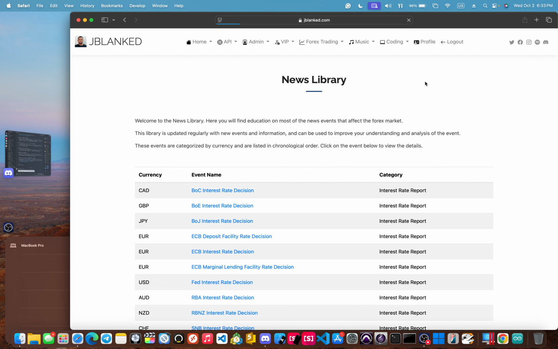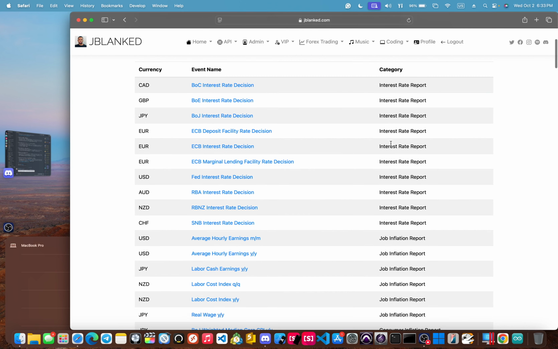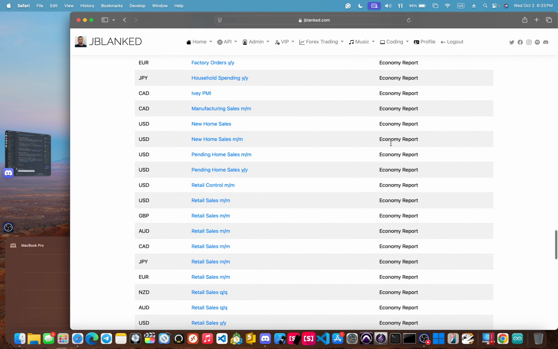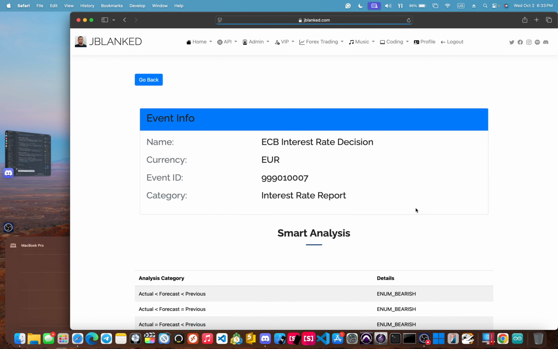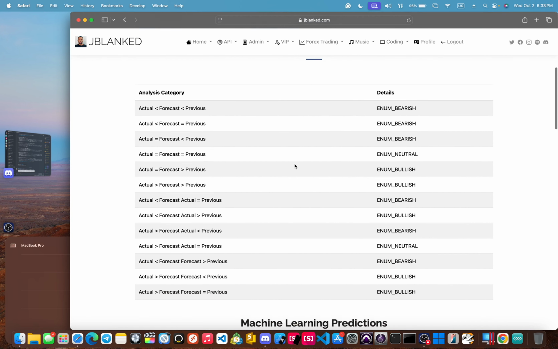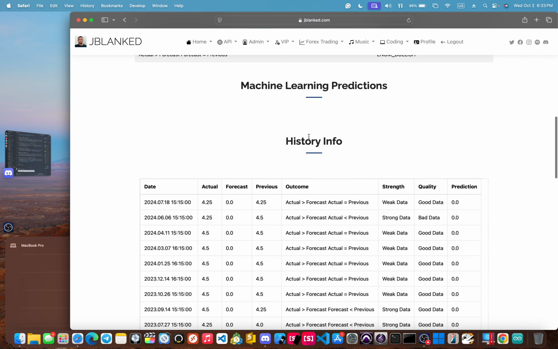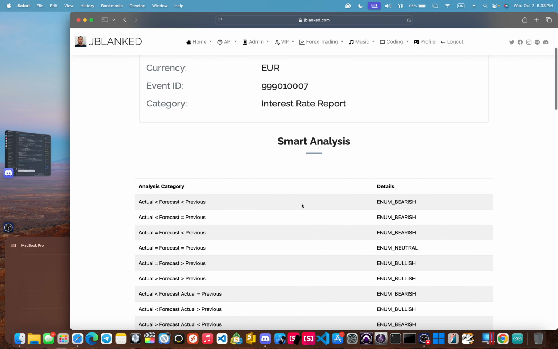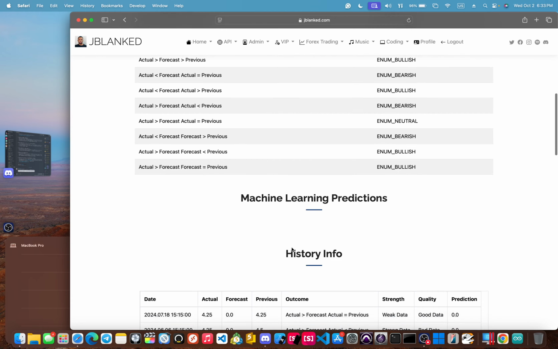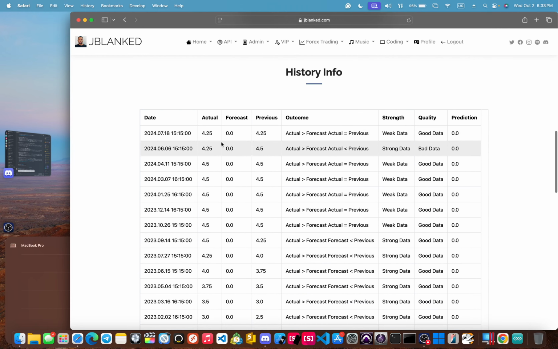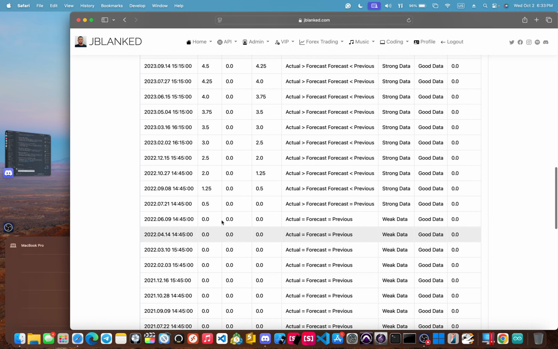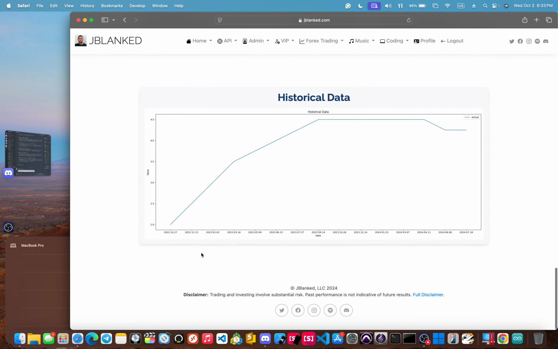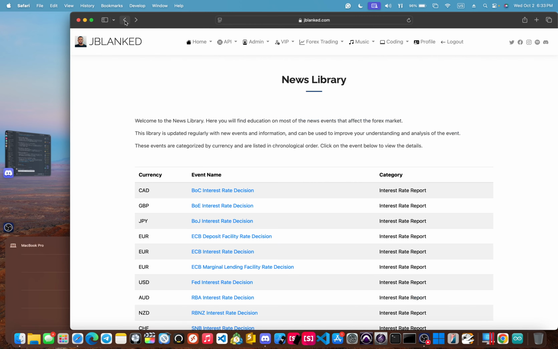The news library, and this is a place where you can learn about a specific news event. So in general, it just has a list of all the news events. And then if you click on one, let's choose this one here, you can look at the history, you can look at the smart analysis. This one in particular doesn't have machine learning predictions, but if it would, you would see your chart underneath that, and then you can see the history of it all the way back until 2020, if I'm not mistaken, which it seems like there wasn't any data before then. Okay, let's go back.